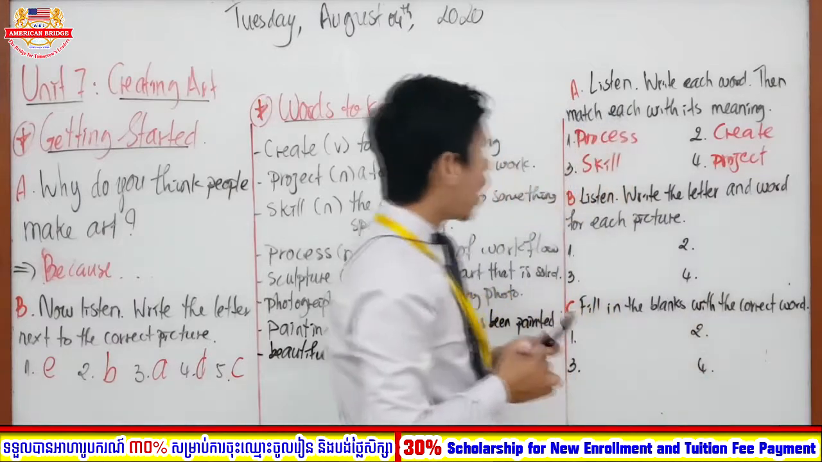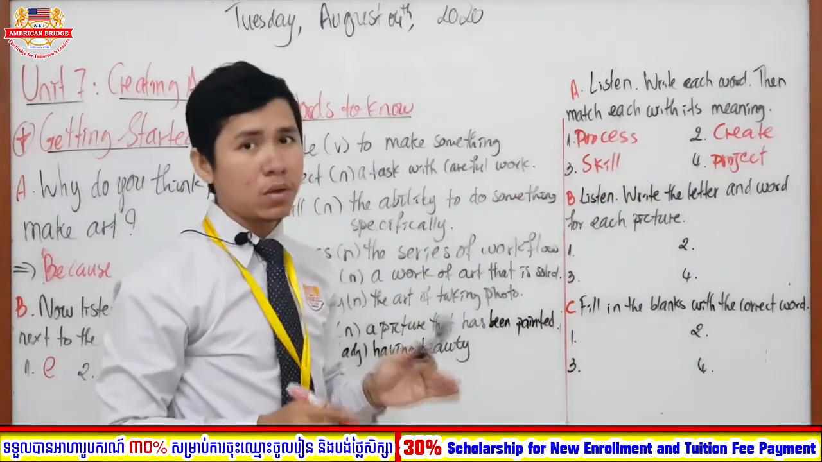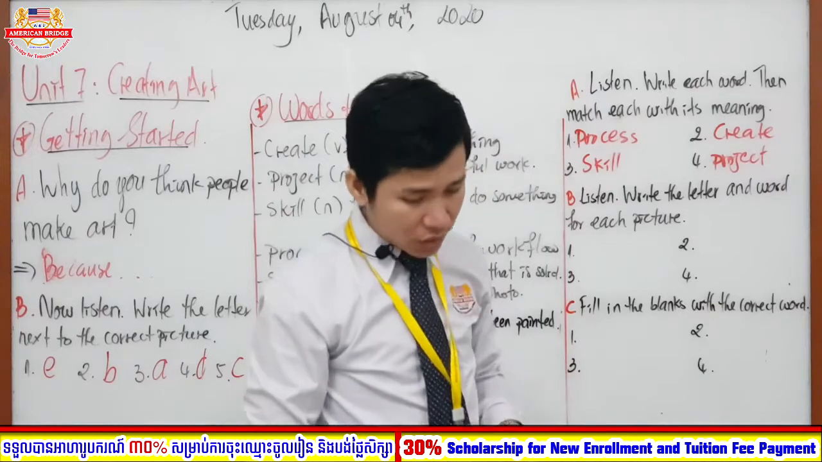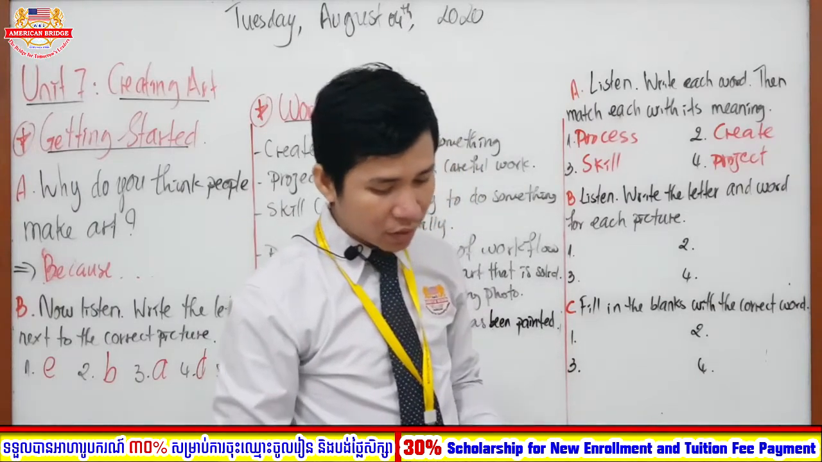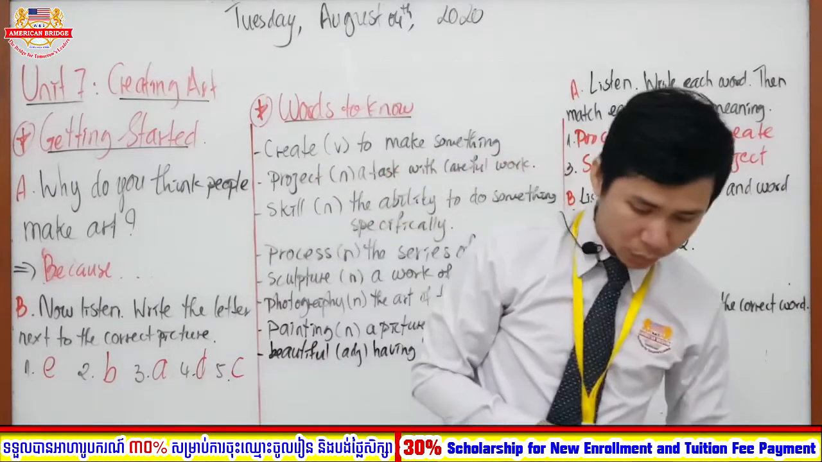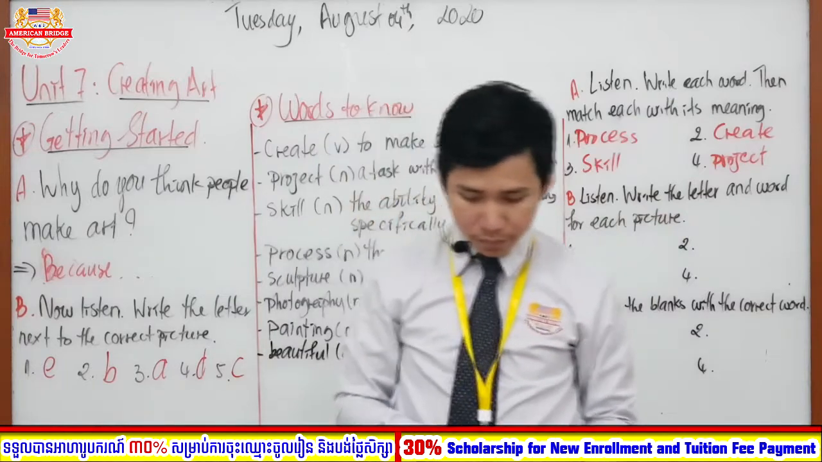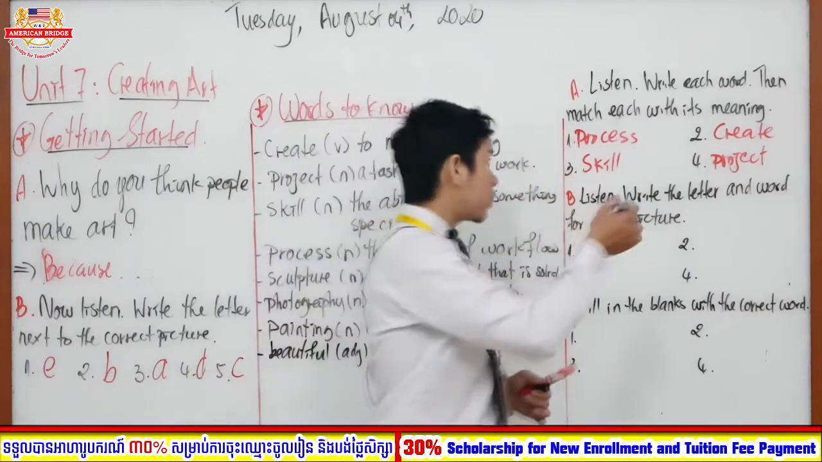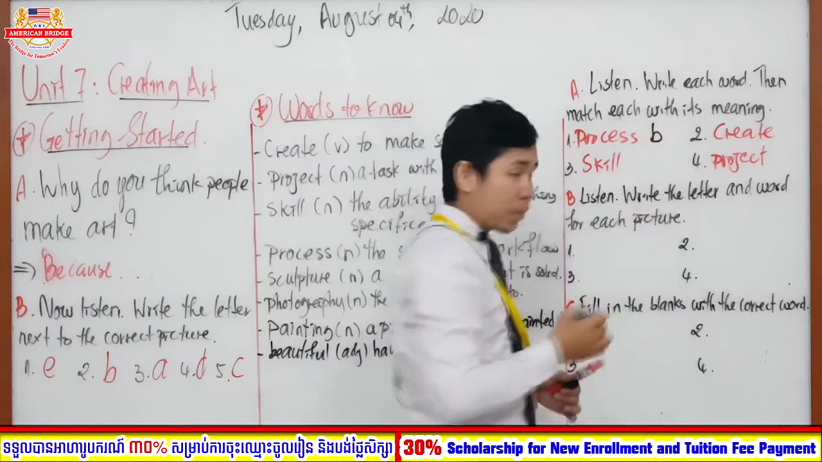Okay, so now we already know about the word in each number. After that, let's match them with the definition. Number 1, process. What is the letter or the correct answer for the word process? Very good, right? So the word process is letter B.